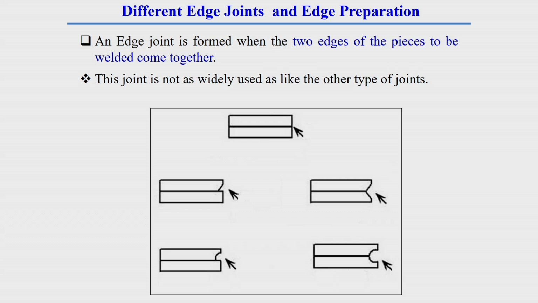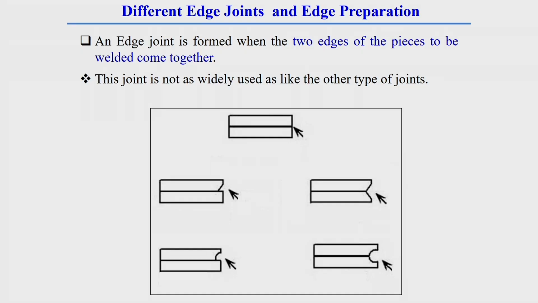Now these are the different categories of edge joint and their edge preparation. An edge joint is formed when the two edges of the pieces to be welded come together. This joint is not widely used like other joining processes such as butt, corner or T joint, which are widely used, but the edge joint is very rarely used.